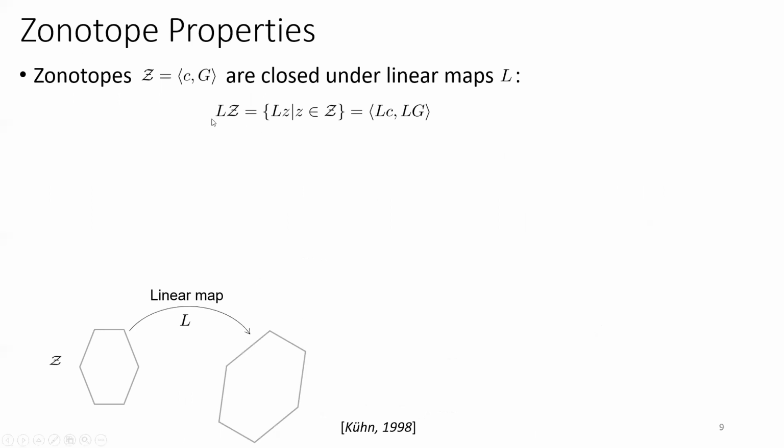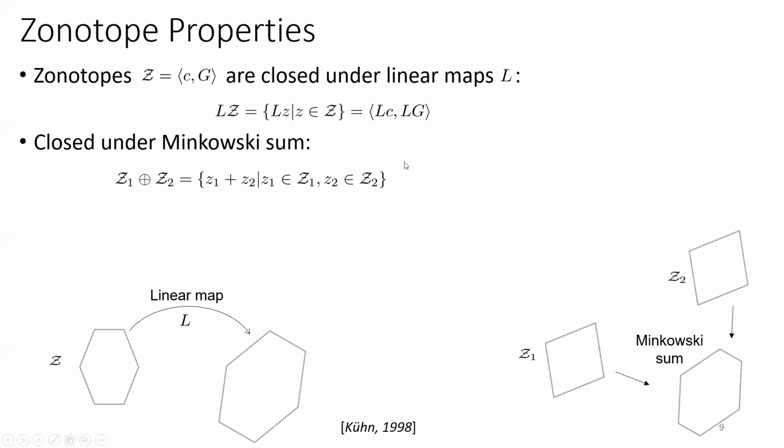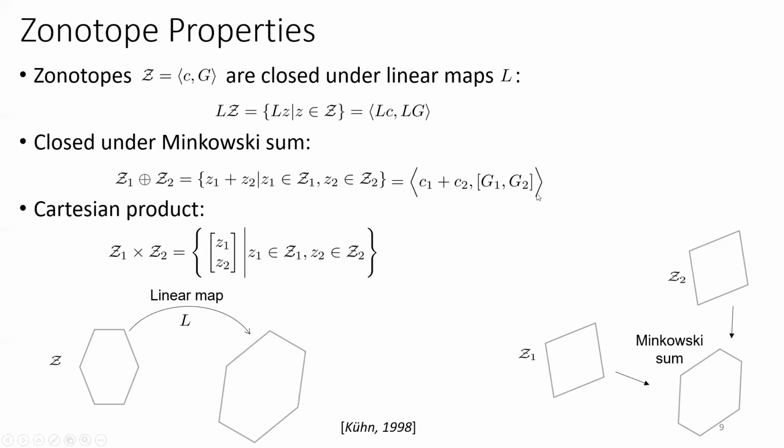For example, a linear map can be computed easily by multiplying the center by L and the generators by L. The Minkowski sum, which means adding each point from the first zonotope to each point of the second zonotope, can be computed easily by adding the centers and combining the generators. The Cartesian product, which means the vertical alignment of all the points from the first zonotope with all the points of the second zonotope, can be computed easily by vertically aligning the centers and having the generators as shown here.